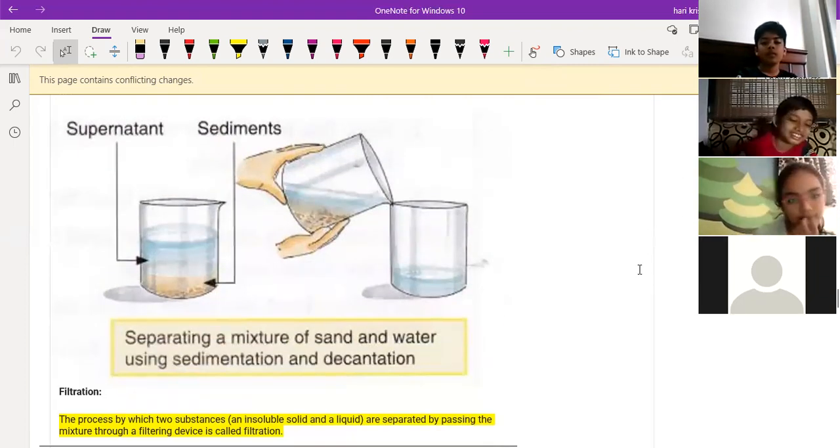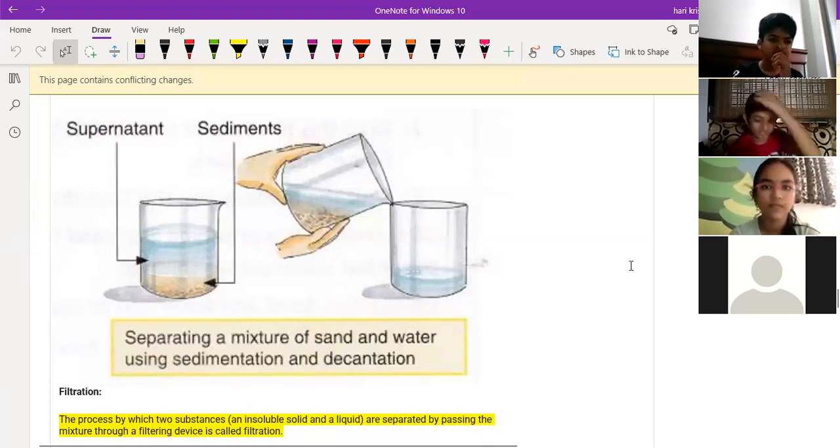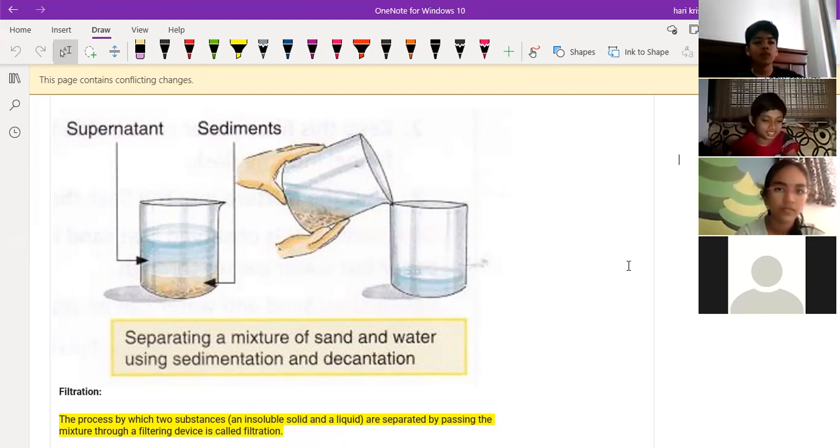Okay, if you see the image on the screen right now, that is a decantation diagram itself, right? Sedimentation, decantation, you just have to draw one jar. I drew two glasses and put some water and rocks also, sir. Okay, same thing I did.